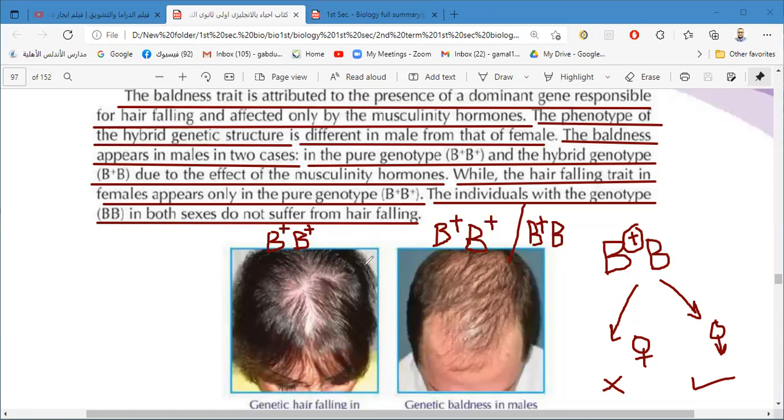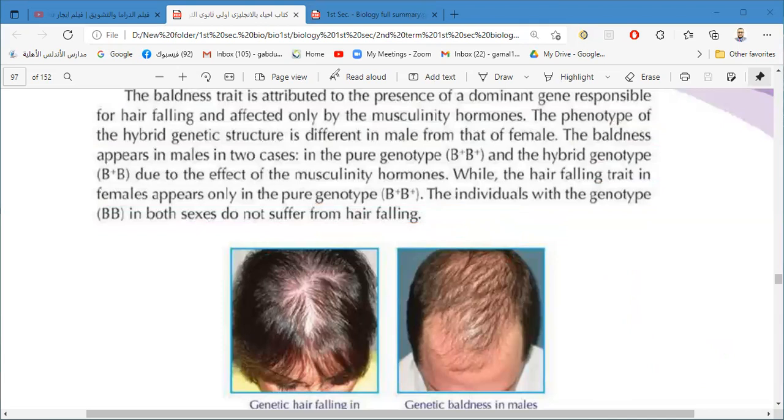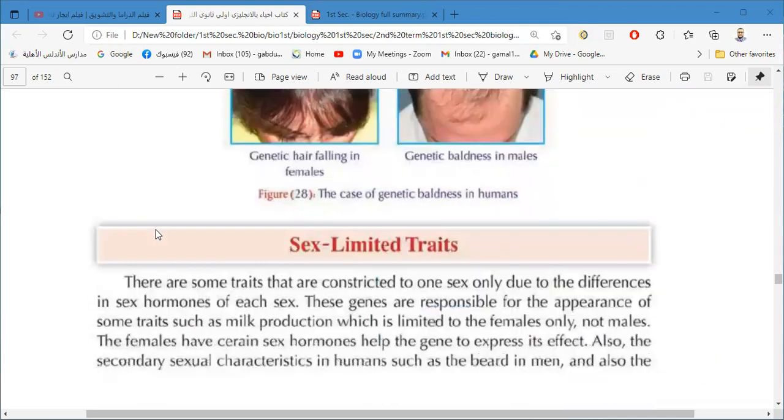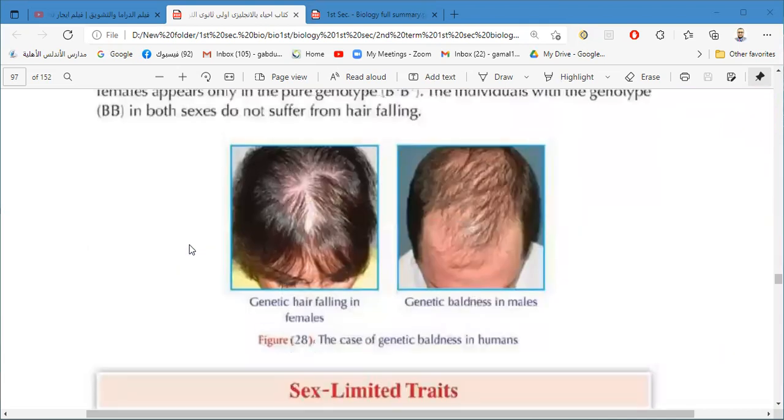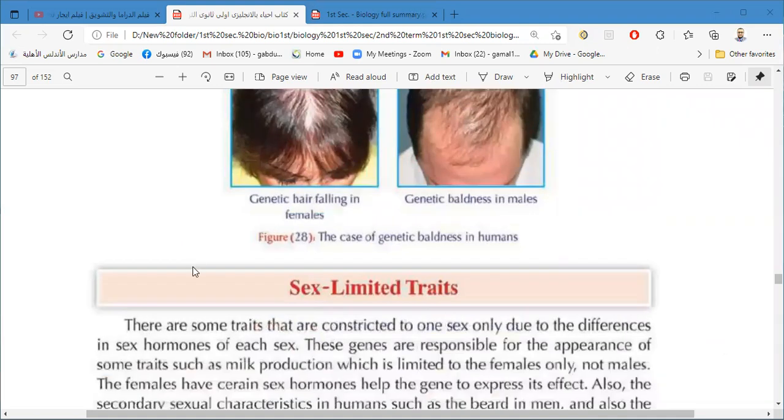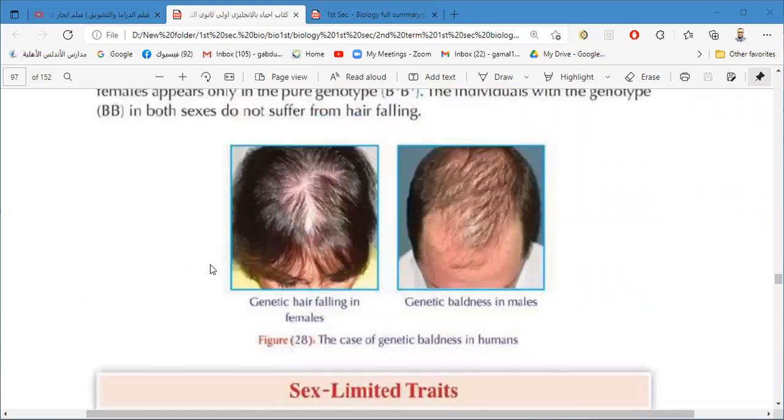So now we can conclude why the hair falling or the baldness is more spread in the males than in the females. One dominant gene only can cause the hair falling in the male, but it must be 2 genes to have the hair falling in the female.